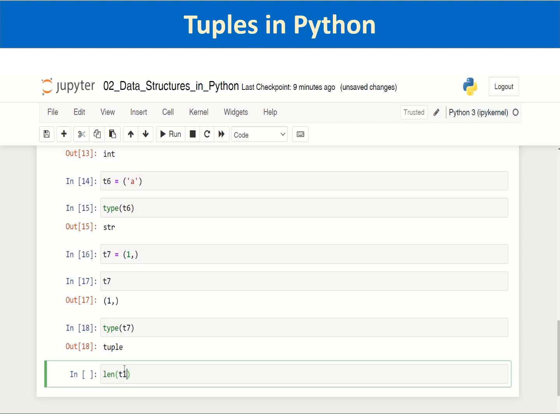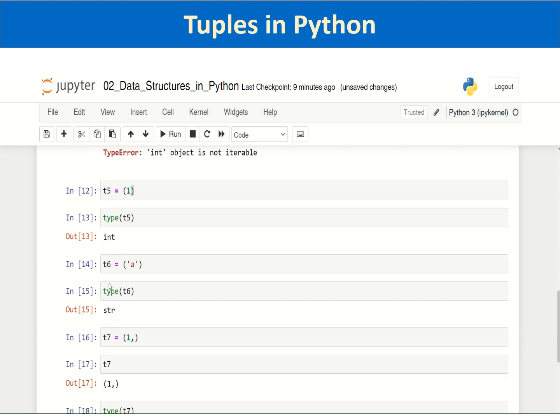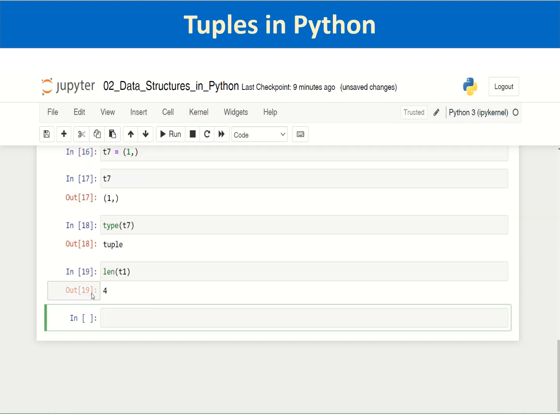I can execute it by pressing shift enter. So the length of the tuple t1 is 4. As you can see, there are 4 items. Similar to strings, where you used this built-in function of Python, len, to know the length of the string, it can be used in the case of tuples also. So that is another similarity with strings.